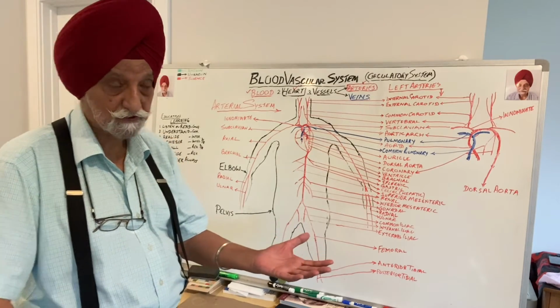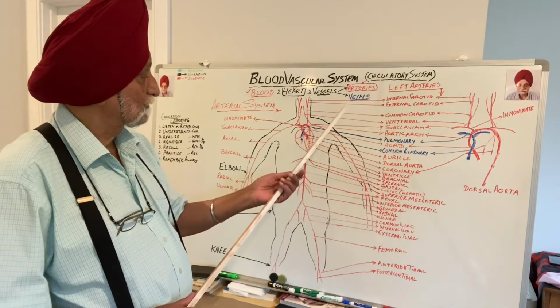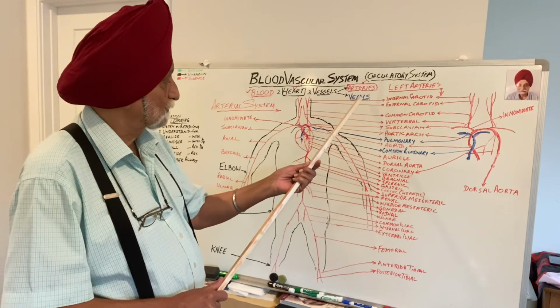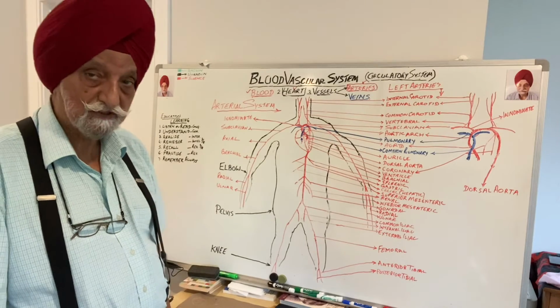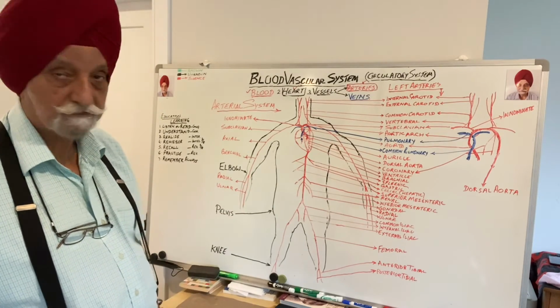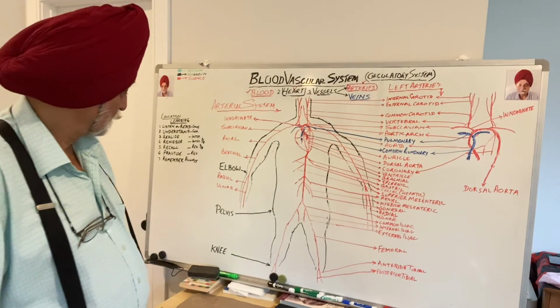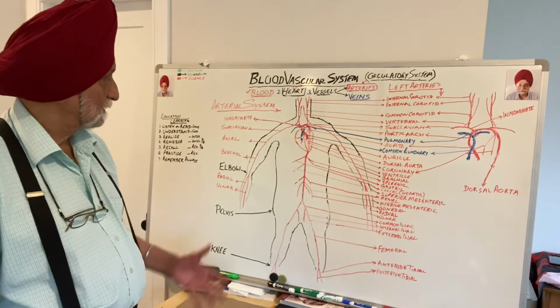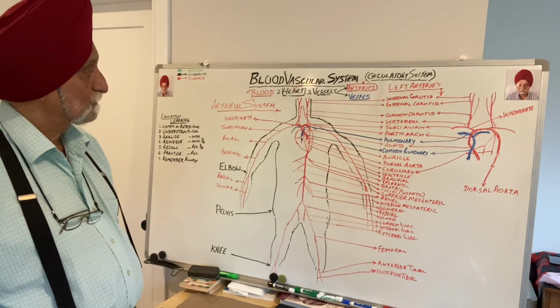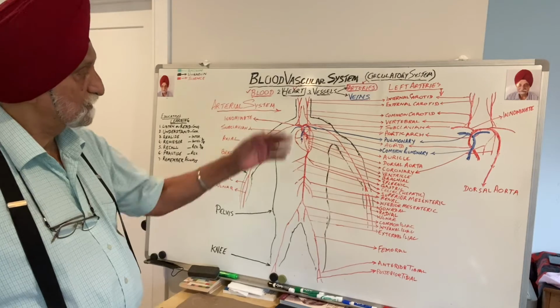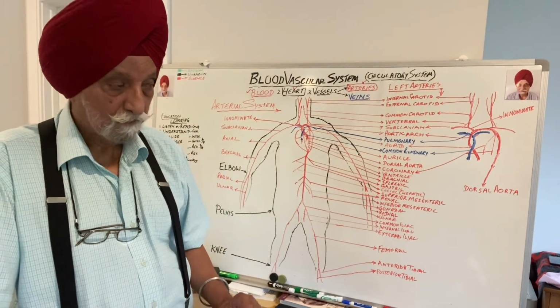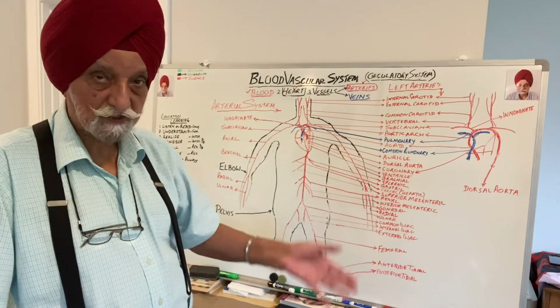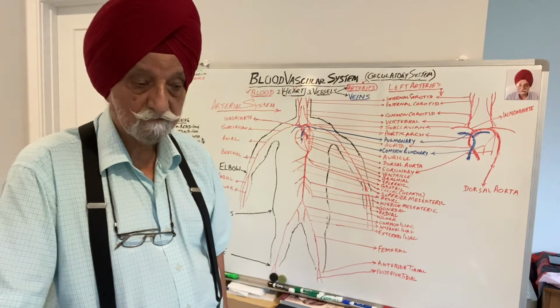That is the separate system. We call all the veins together the venous system. That I'll take up next time. And for today, that is it, the blood vessels, the arterial system of the human being. Next time we'll take up the venous system.